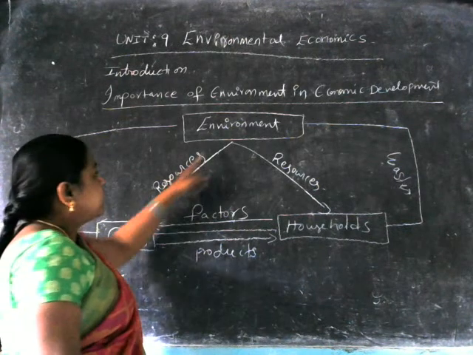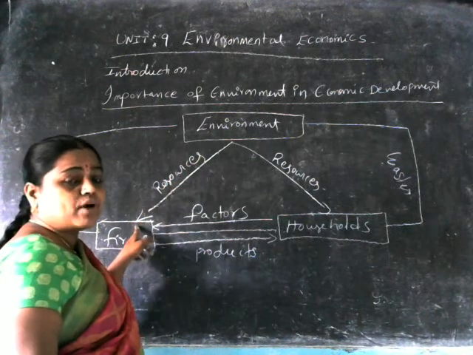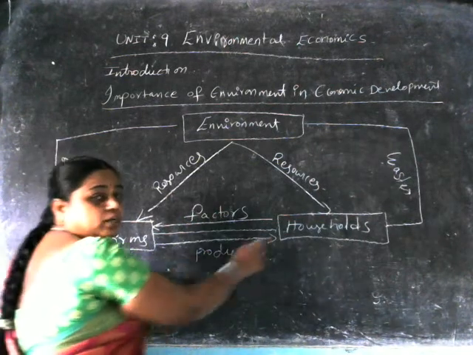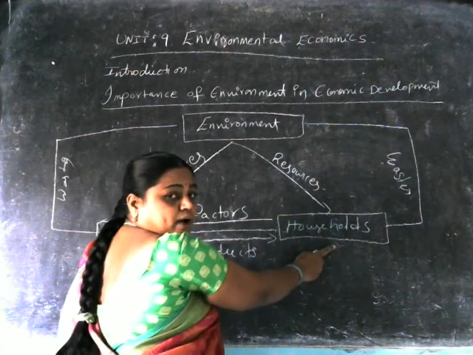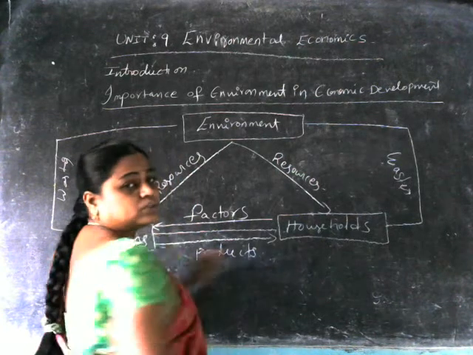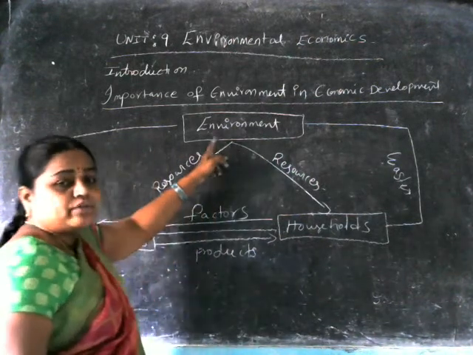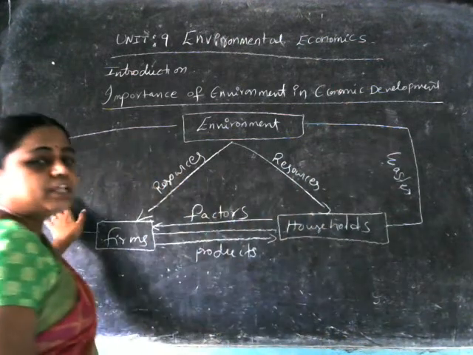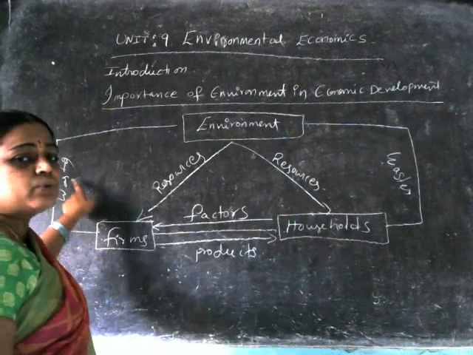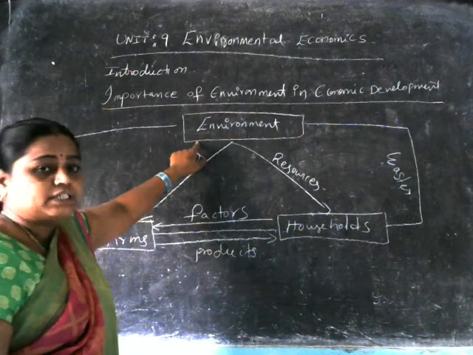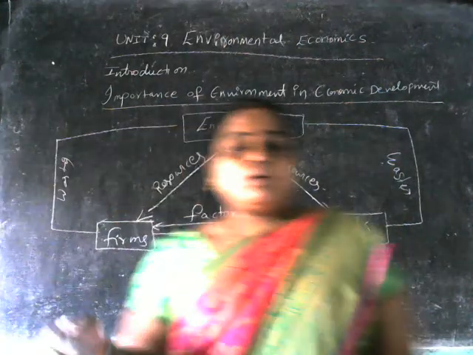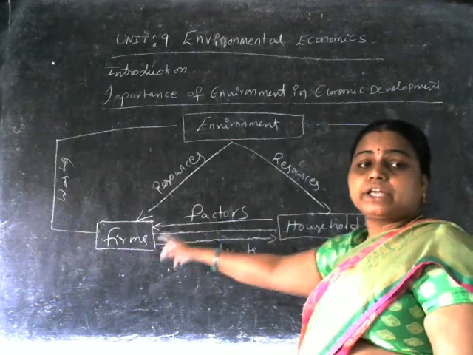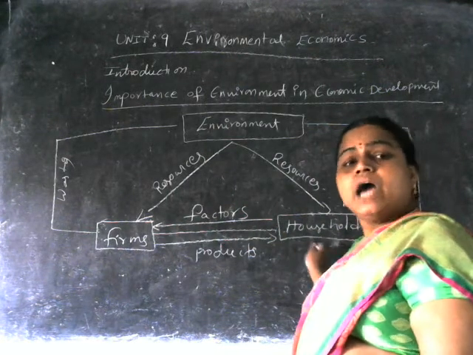The farms use the resources as raw material and provide products to the households. Again, the households provide resources to the environment. The waste material released by the households and by the farms is absorbed by the environment itself. So now you can observe how the interrelationship is maintained. The environment has an interrelationship between the farms and households here.